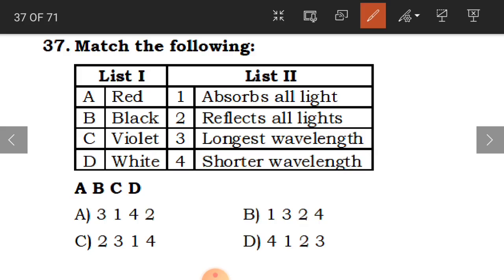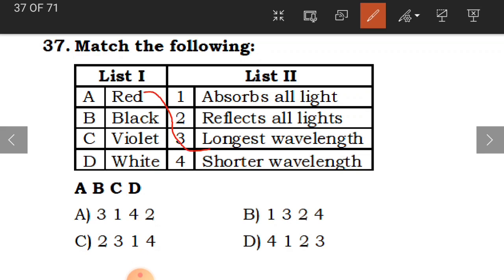Now 37th question. Match the following. You have list 1 and list 2 here. In list 1 you have colors and in list 2 you have their properties. So red color is the longest wavelength.